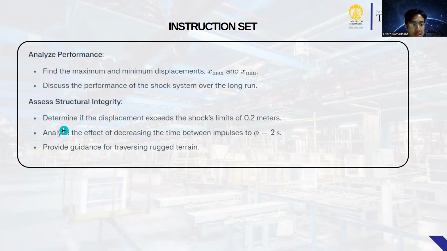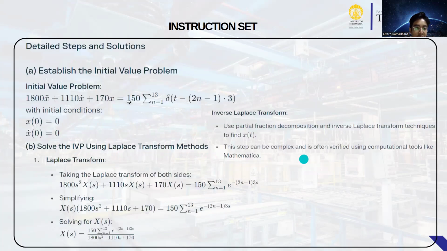Lastly, structural integrity: determine if the displacement exceeds the safe limit of 0.2 meter, and analyze the effect of the time between impulses, 2 seconds. Provide guidance for traversing rough terrain. Okay, next. Detail steps and solution.